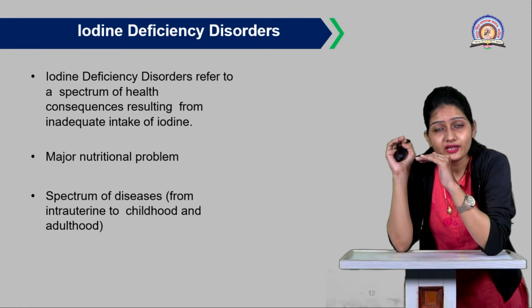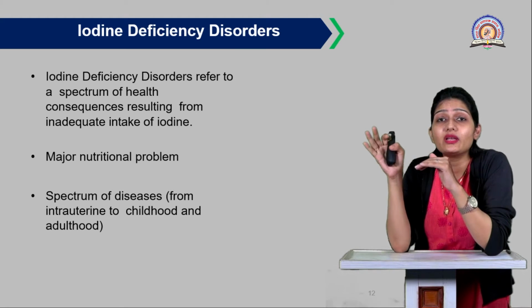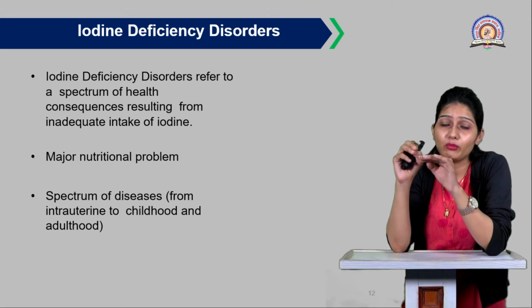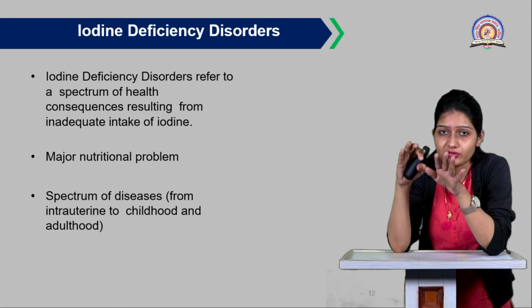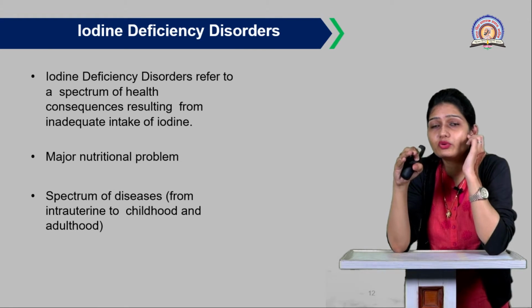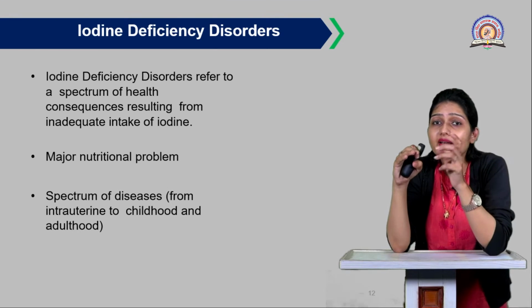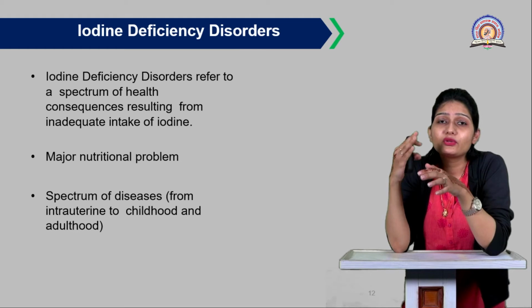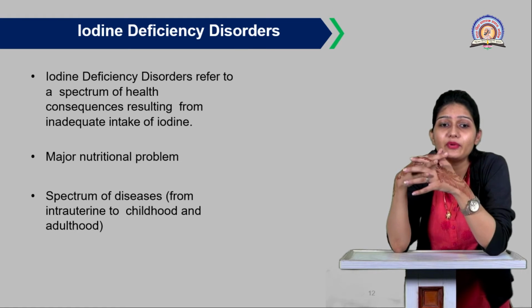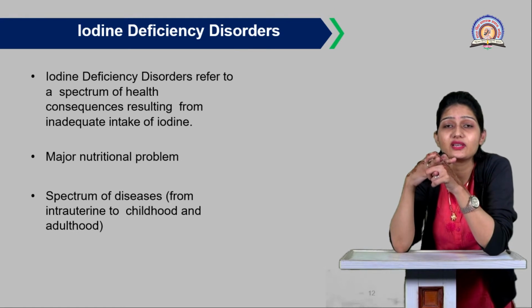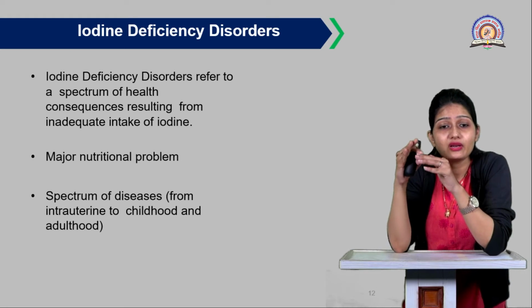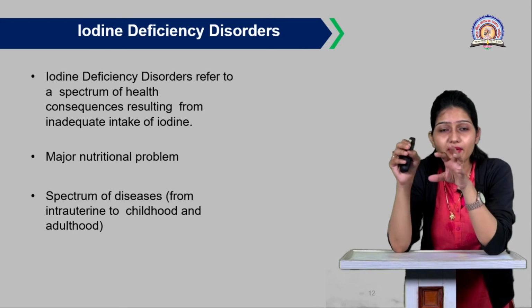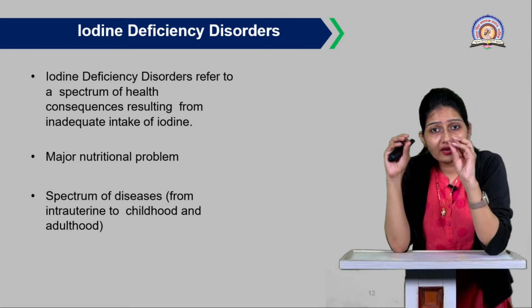These iodine deficiency disorders, due to improper intake of iodine, are a major nutritional problem in so many countries. Most countries are affected by this IDD, so we'll discuss what those countries are in the next slide. Before that, the spectrum of diseases from intrauterine to childhood and adulthood, as we are discussing here.